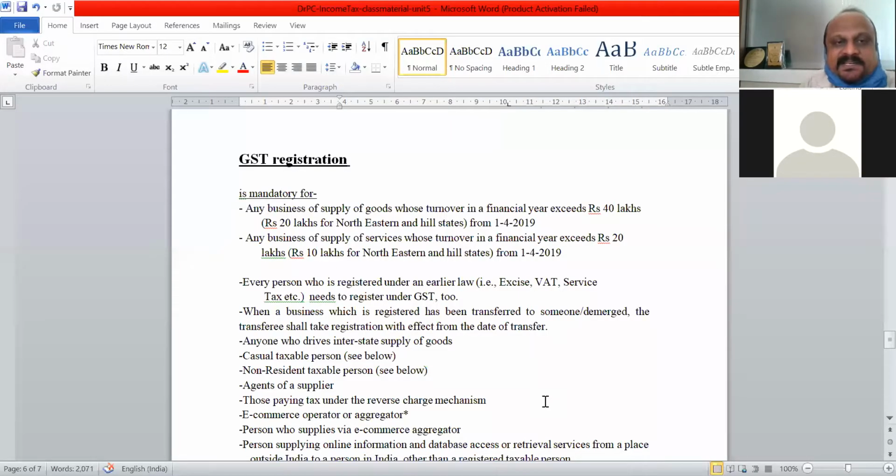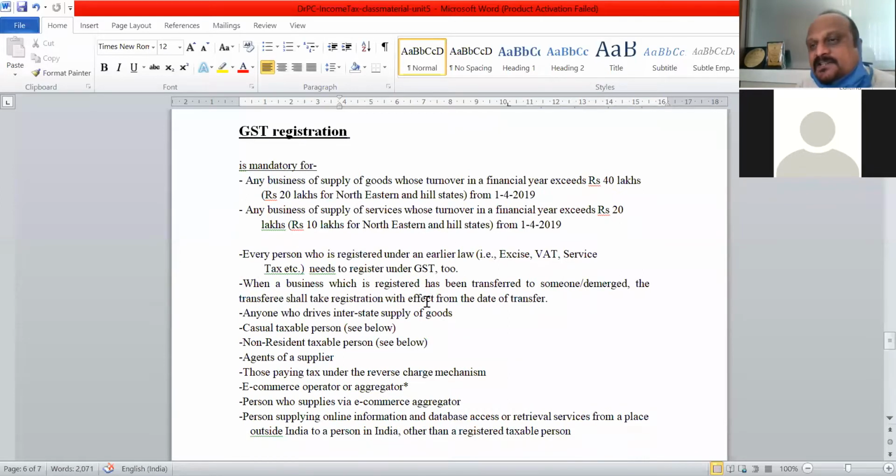So for GST registration, we saw how the tax invoice looks and what the GST number is. GST registration is compulsory, or mandatory, for any business supplying goods if the turnover of goods exceeds 40 lakhs.